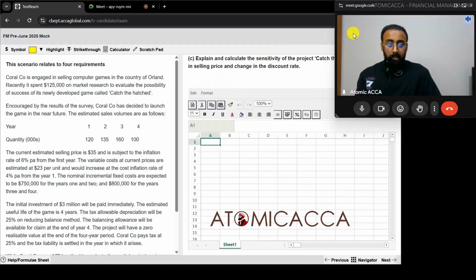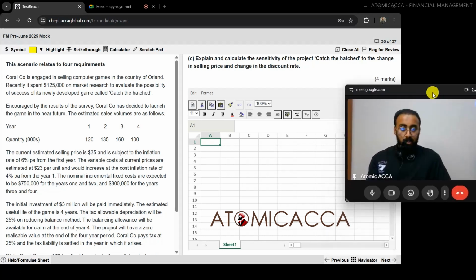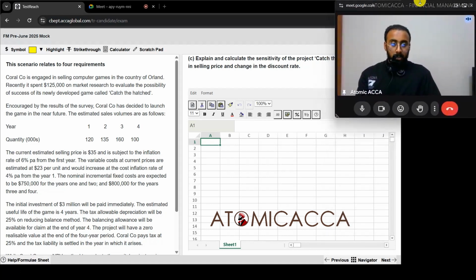Then explain and calculate sensitivity of the project to change in selling price and change in discounting rate. Okay. Explain and calculate, so number work alone isn't enough. Next thing, selling price and change in discount rate. So two calculations we have to do. So in part C, we have to calculate sensitivity analysis.